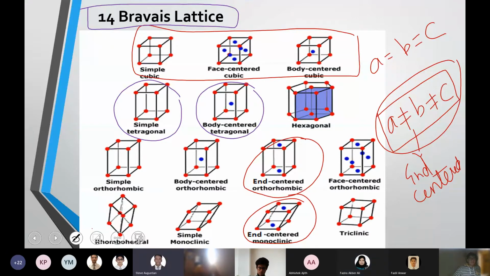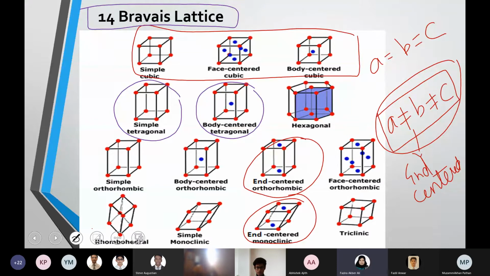Ma'am, do we have to learn to draw all of this? No. I said only for cube, that is simple, face centered, and body centered. So, ma'am, only cube. We don't need to do tetragonal or hexagonal? No, because the numericals will be based on the cubic arrangement: FCC, BCC, and simple cubic. All right, ma'am. Thank you.